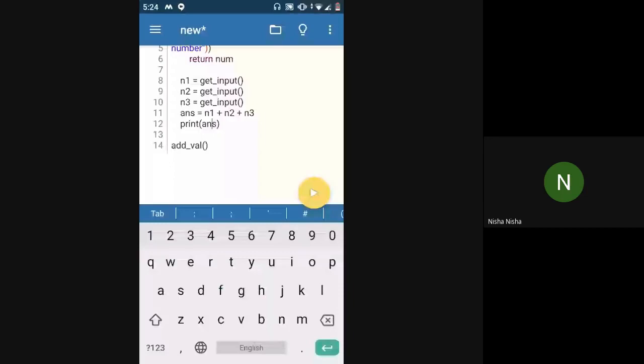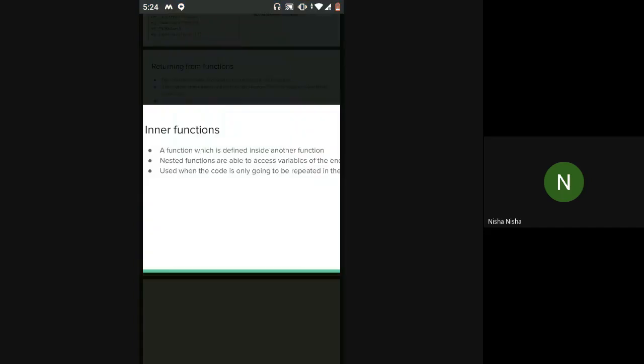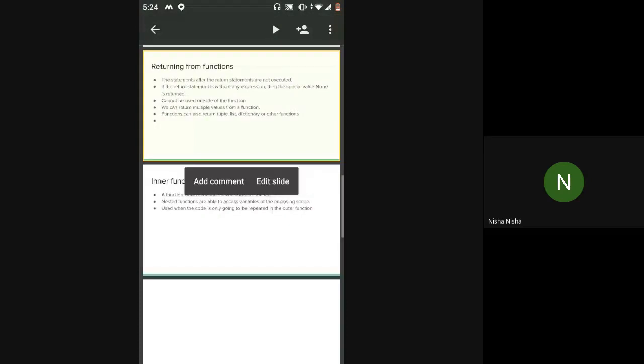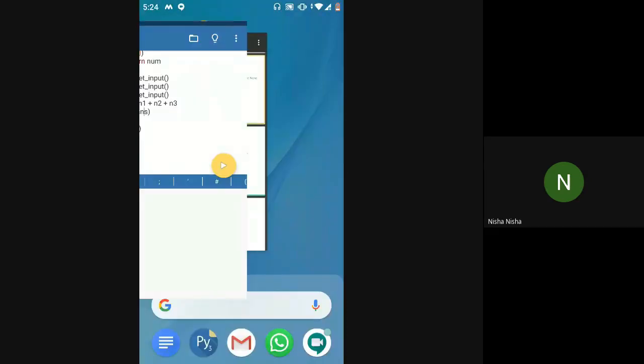So this was a nested function. Now I'll tell you how to return a function from a function. Basically, in the PPT we saw that we can either return a list, a tuple, a dictionary, or we can return other functions as well. So let's just go ahead.